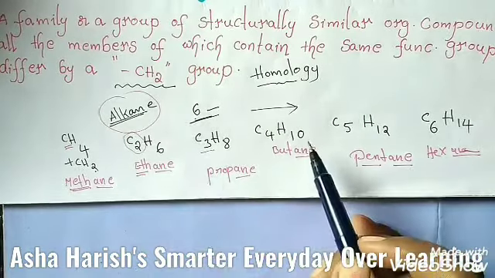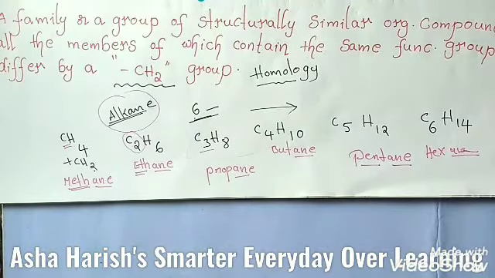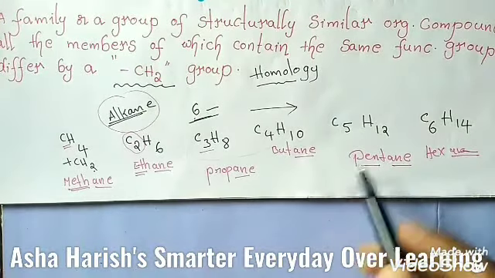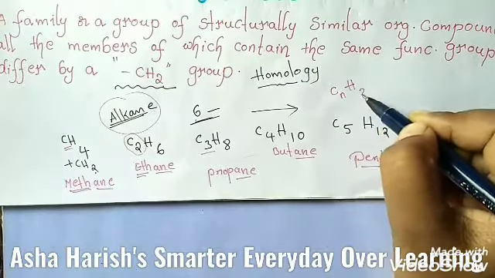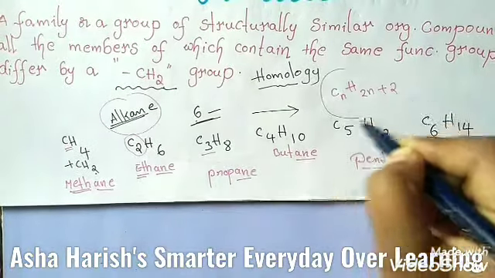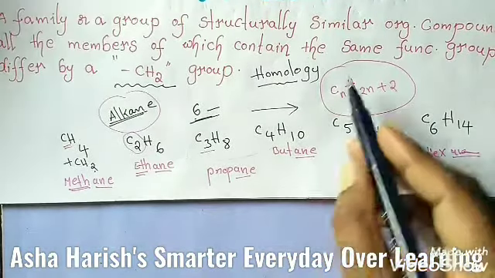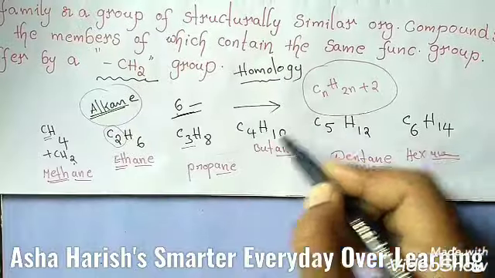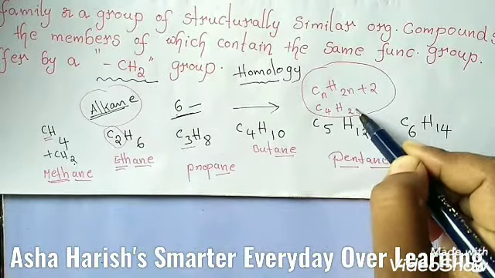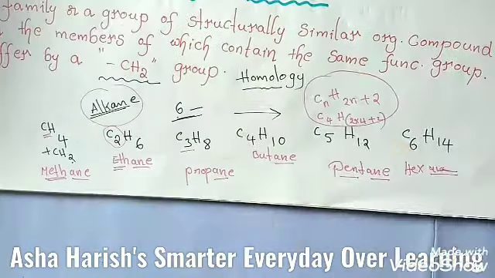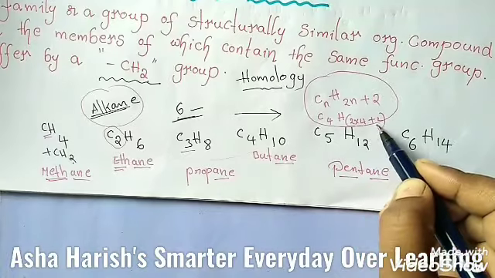Okay, this is about the homologous series examples of alkanes. And these hydrocarbons can be represented by the same general formula. I'm going to write here CnH2n+2. If you take this example C4H10, in the place of n, you can take the number 4, C4, and H should be 2 into 4 plus 2, 8 plus 2, that is 10.